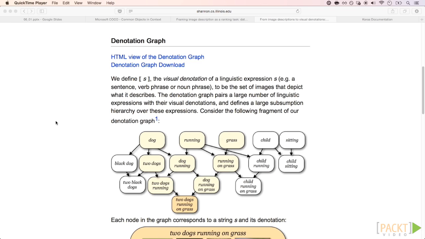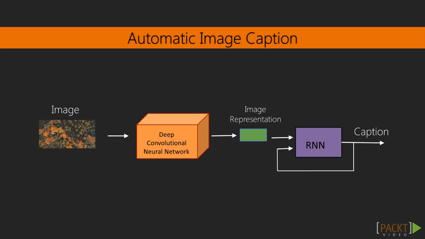Next, I'll give some hints on how to solve that problem. If you don't need any hint yet, you can stop the video right now. There are different ways to approach this problem. Here's a suggestion. We could use a deep convolutional plus a recurrent neural network combo. This approach was proposed by research groups at Google and Stanford. From our input image, the convolutional neural network extracts features from the images similarly to what we did in the cat versus dogs example. But instead of training a classifier on top of these features, we train a recurrent neural network to generate text word by word. The error signal is the difference between the generated and the expected text.